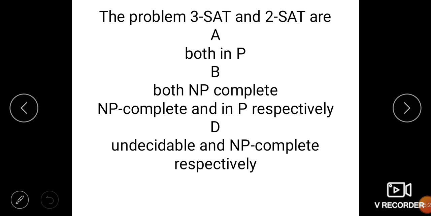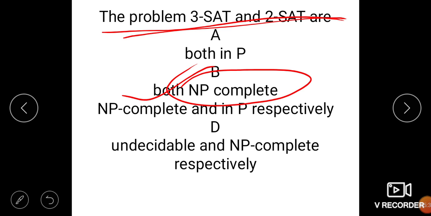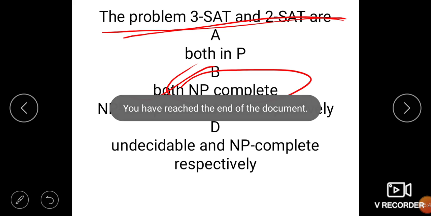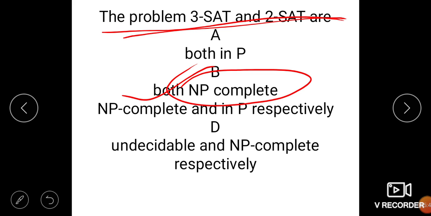Now the 3-SAT and 2-SAT problems are very popular NP-complete problems. Now this is the last question.